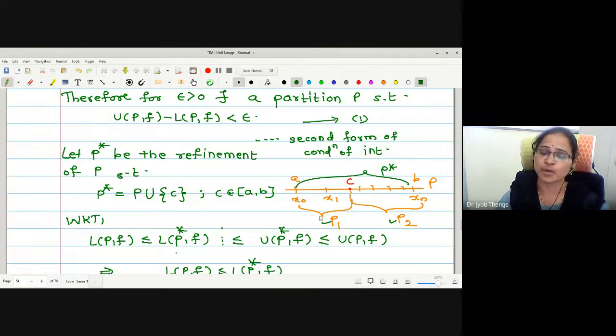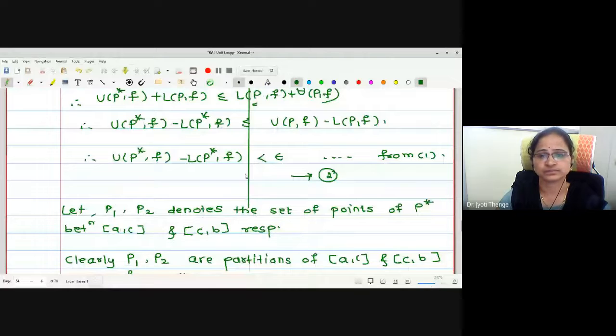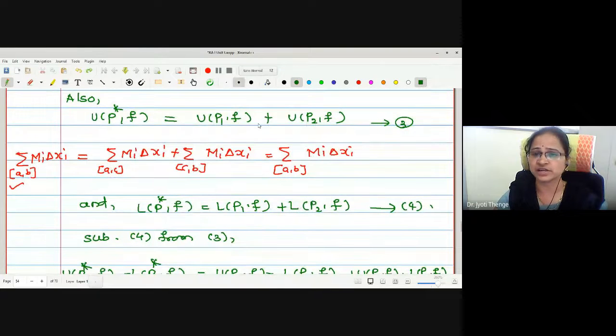Therefore, P1 is the partition of the closed interval A to C, and P2 is the partition from C to B. Okay. And then, by using this condition, U(P star, f) minus L(P star, f) less than epsilon, we tried to establish the relation between U(P star, f), U(P1, f) and U(P2, f), and we proved U(P star, f) is exactly equal to U(P1, f) plus U(P2, f).